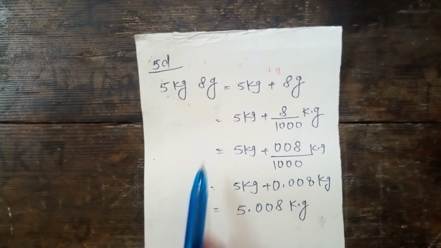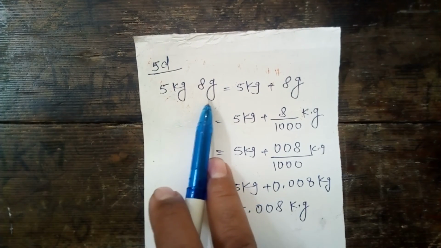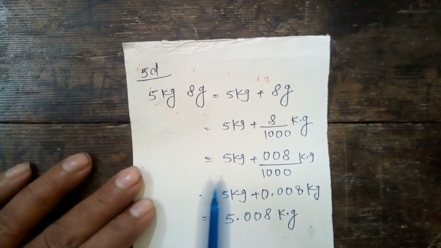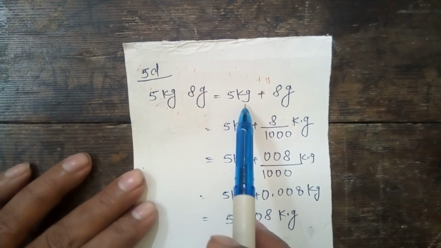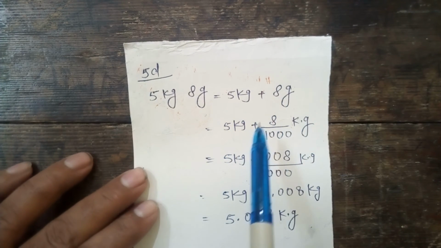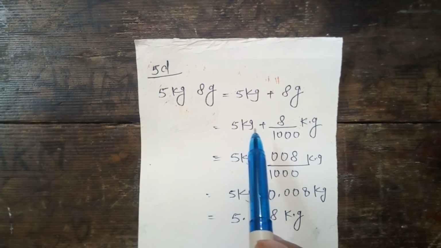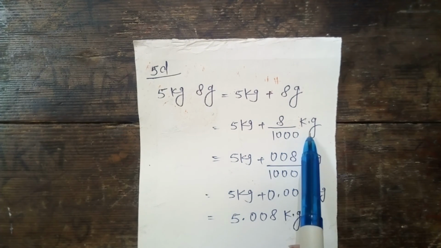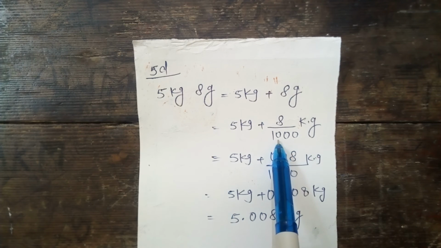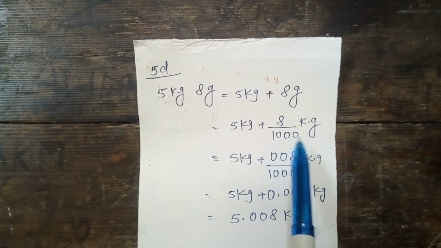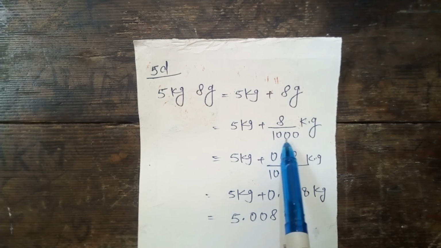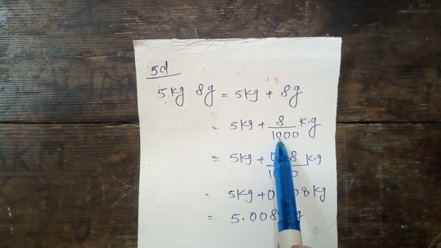Okay. Again, your next question is 5 kg 8 gram. 5 kg 8 gram, we can write 5 kg plus 8 gram. We will apply the same procedure. This is 5 kg plus, and gram converted to kilogram, so divided by 1000. Then 5 kg plus 8 upon 1000.